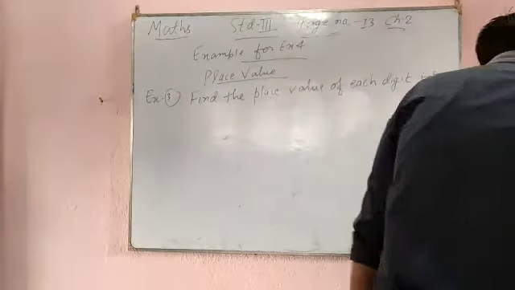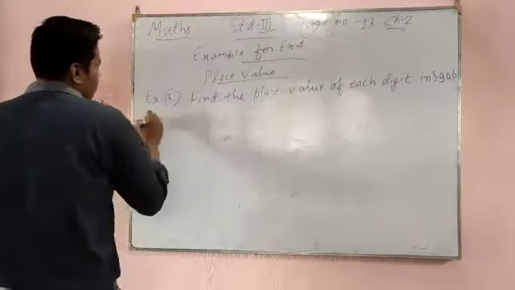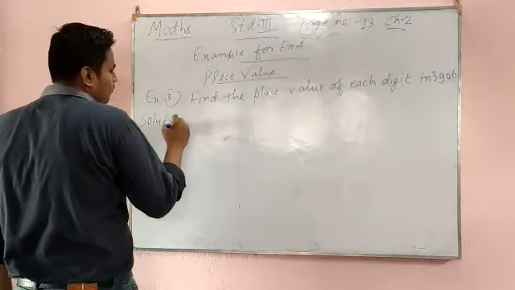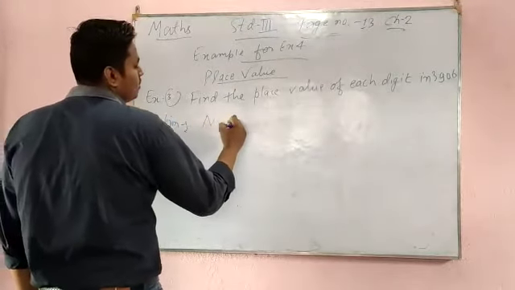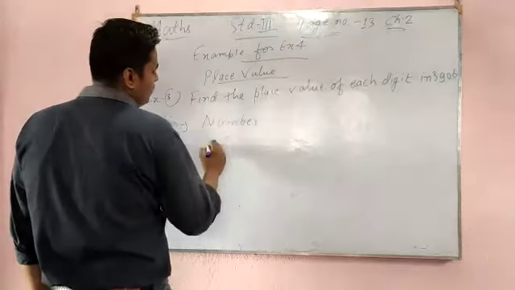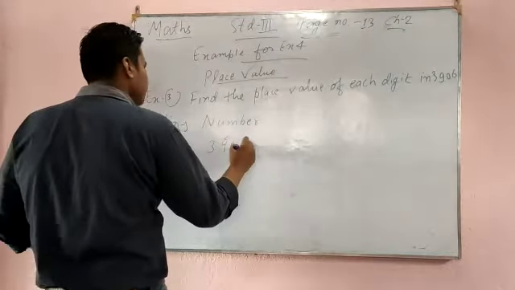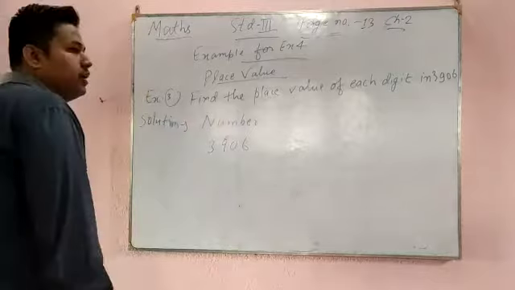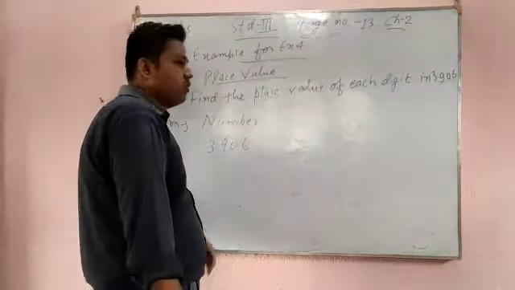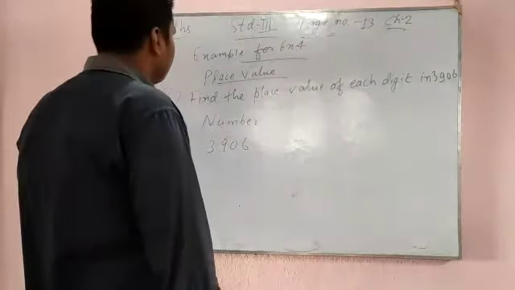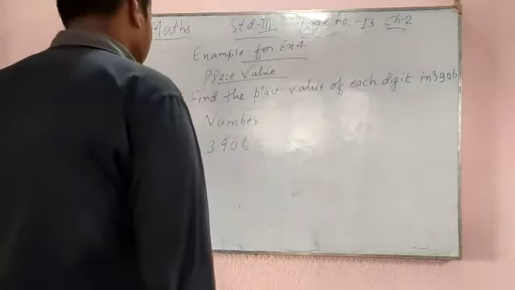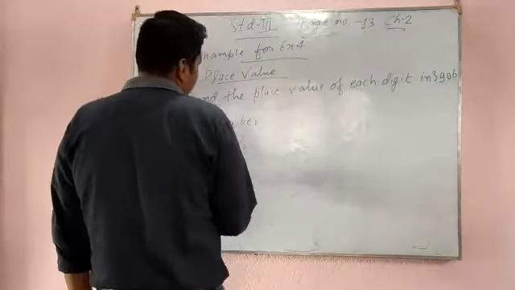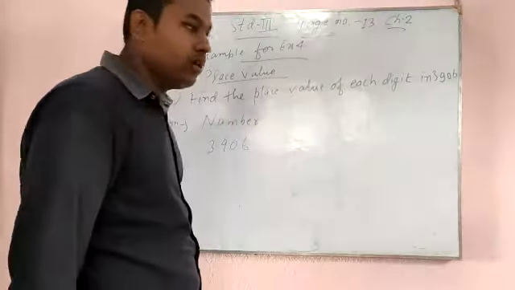Now you can see the solution. Our number is 3906. I have already told you, the first one we call ones, the second one we call tens, the third one we call hundreds, and then after that we call thousands.